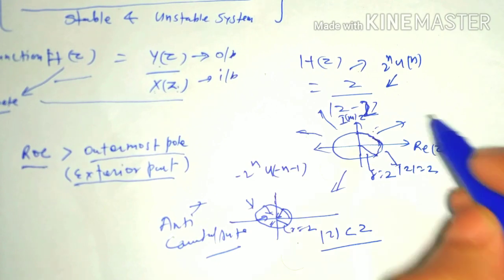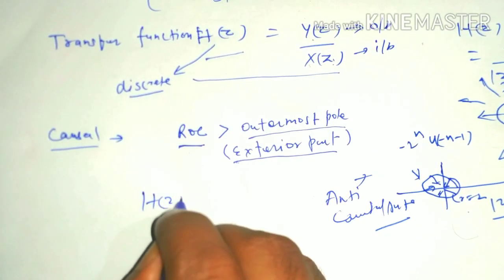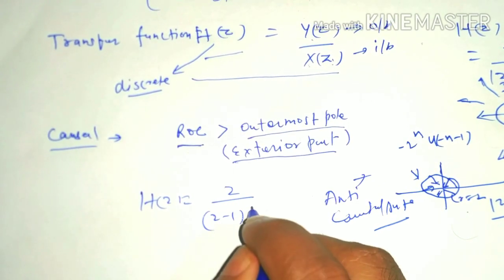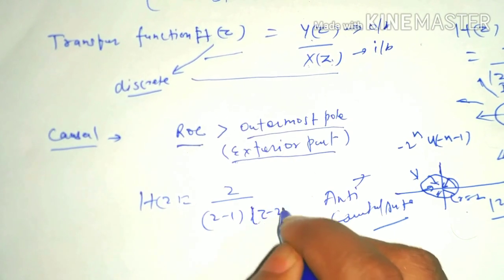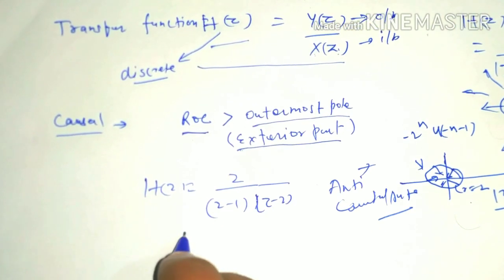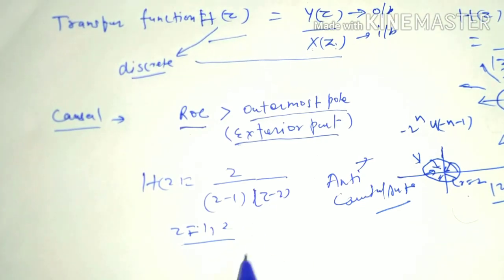Now if we take an H(z) that has more than one pole, z minus 1 and z minus 2, its system function is like that and its poles are z equal to 1 and 2.